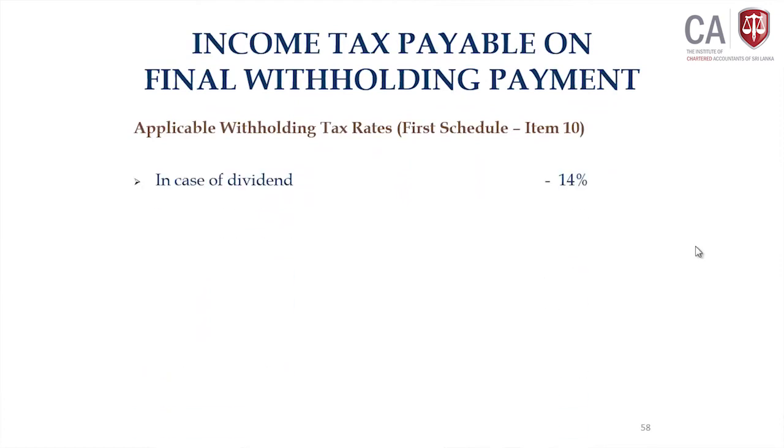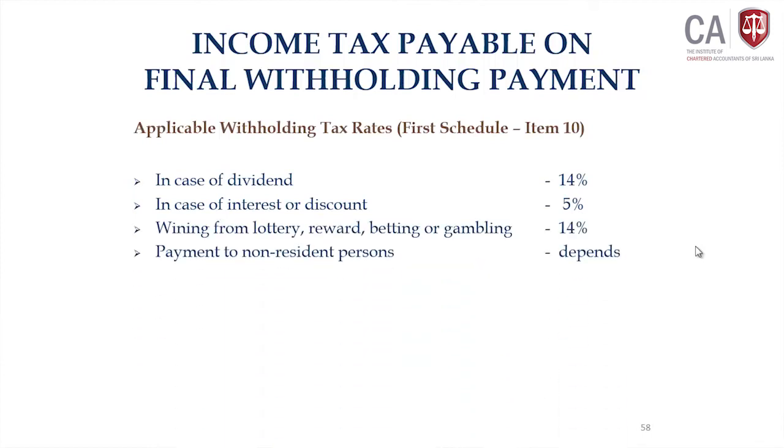Then take your final withholding payments. What are those tax rates? Here, it is not the progressive rate, it is the withholding tax rate. Withholding tax is given under item 10 of the first schedule. You can go through it leisurely. We will discuss it one by one in detail. So, as far as final withholding payments are concerned, these are the rates.